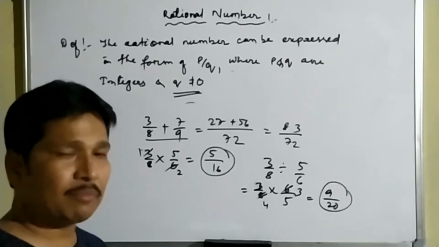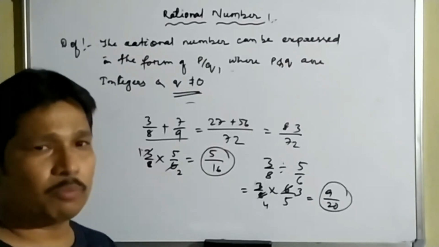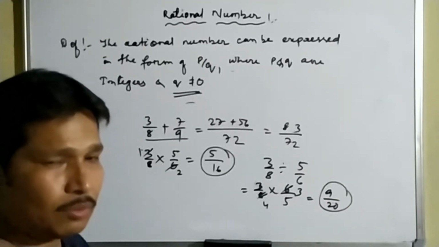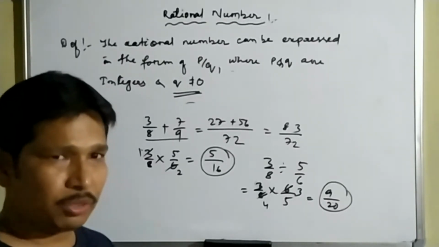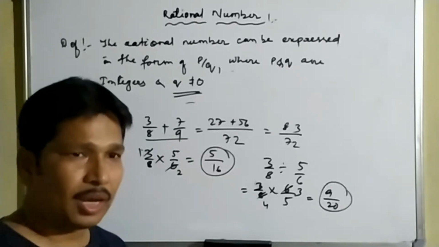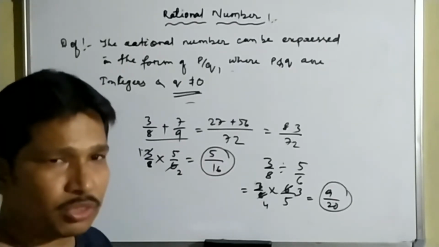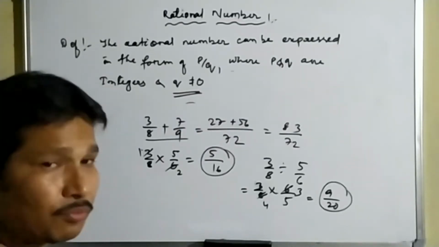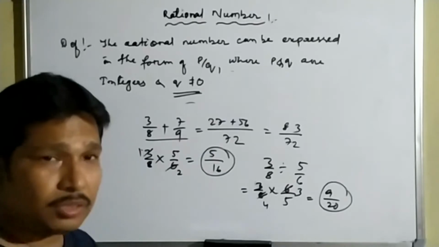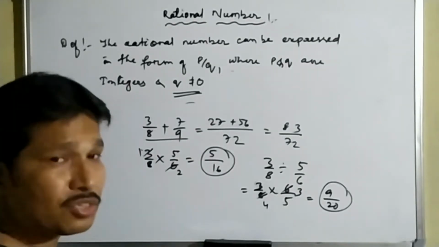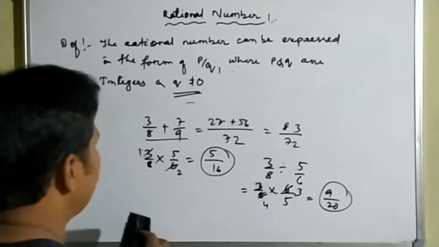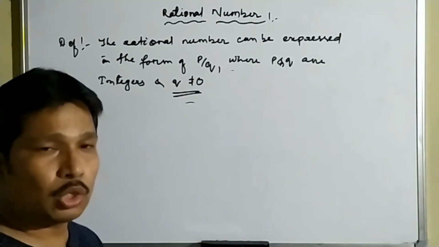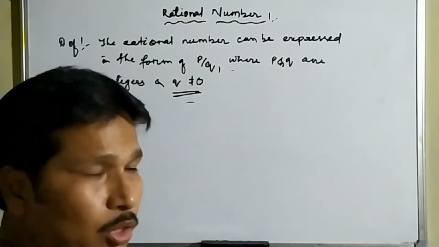In class 6 and 7 we already learned what types of properties there are for natural numbers and whole numbers. First is the closure property, second is the commutative property, third is the associative property, and after that the distributive property. There are four properties, and one by one we will learn whether each is satisfied in the case of rational numbers. So first is the closure property.